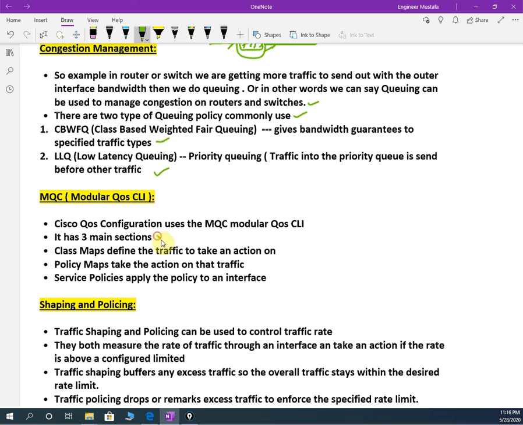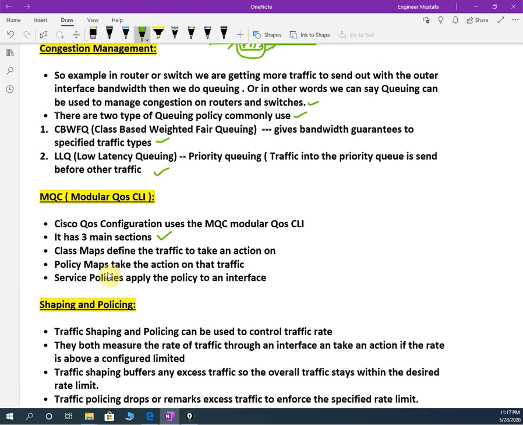It has 3 sections. We have class map, which defines the traffic to take an action on; policy map, which takes the action on the traffic; and service policy, which applies the policy to the interface. We have this in detail in our CCNP. Here we just need to remember the names. We need to know we are going to apply this in the router CLI, only this one. Then we have shaping and policing.